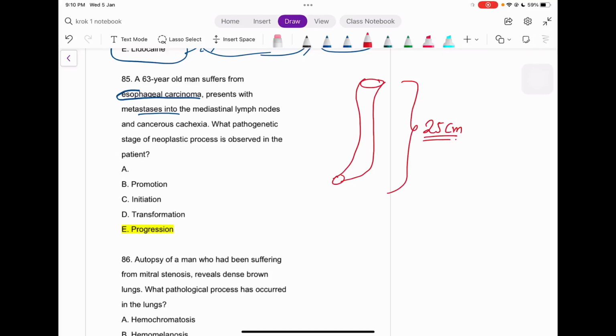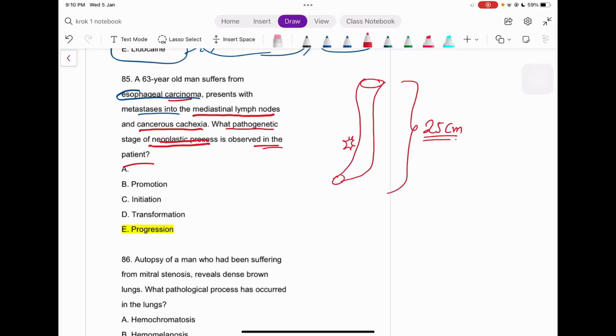Now let's move to the next part. Esophageal carcinoma he's having, for example. Okay, let me draw it out here. In the mediastinal lymph nodes, the cancerous cachexia. So okay, what pathogenic stage of neoplastic process is observed in this patient?